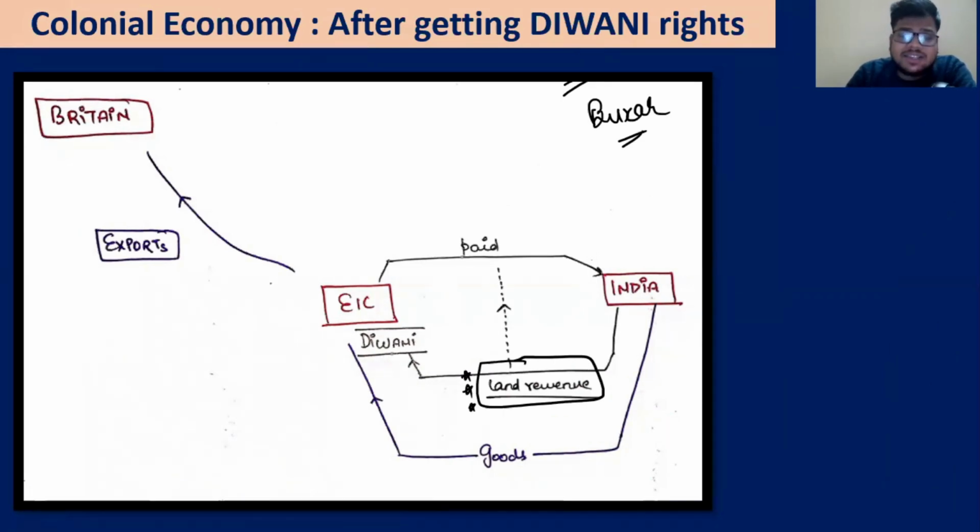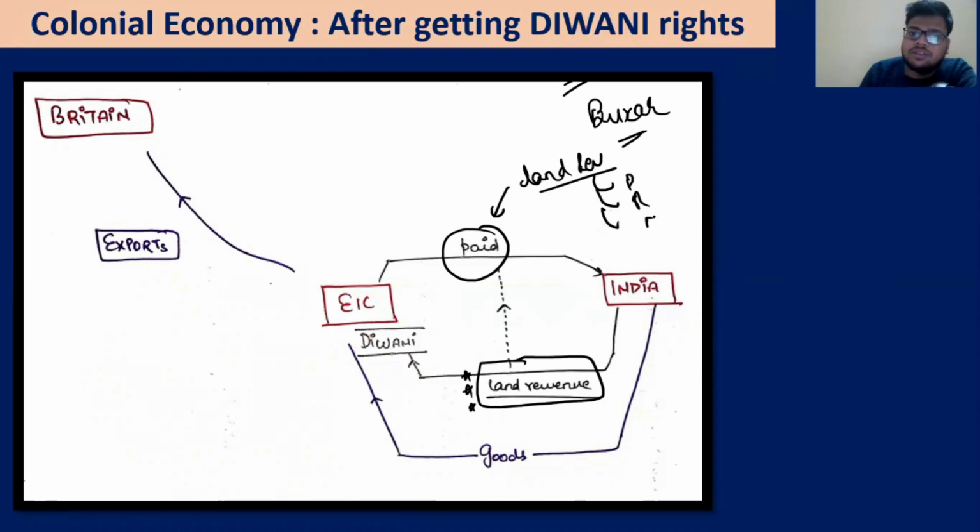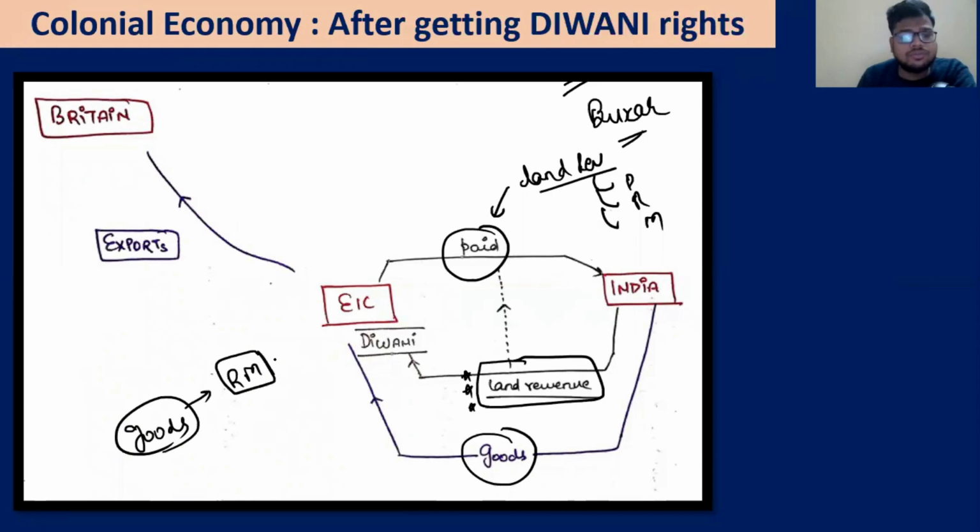The land revenue that they got, they paid with that same money. That is the money that they got from the land revenue system. We have discussed permanent settlement, Ryotwari and Mahalwari. So they started to do that. Now they will procure the goods, pay for them, and export them. Slowly you will see these goods become raw material rather than finished goods, from India to Britain.